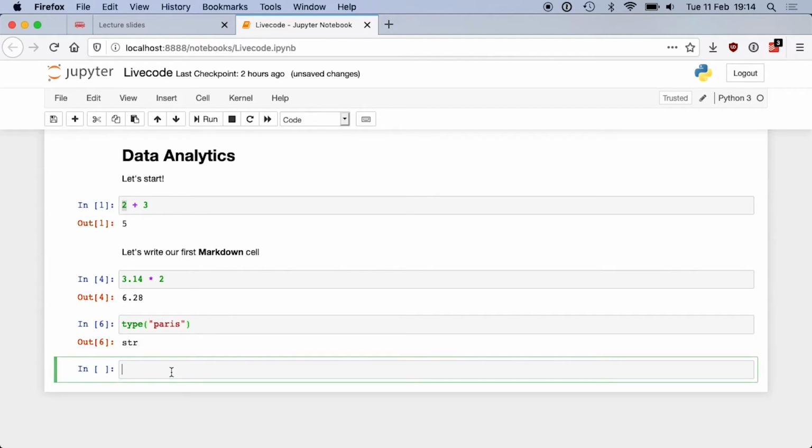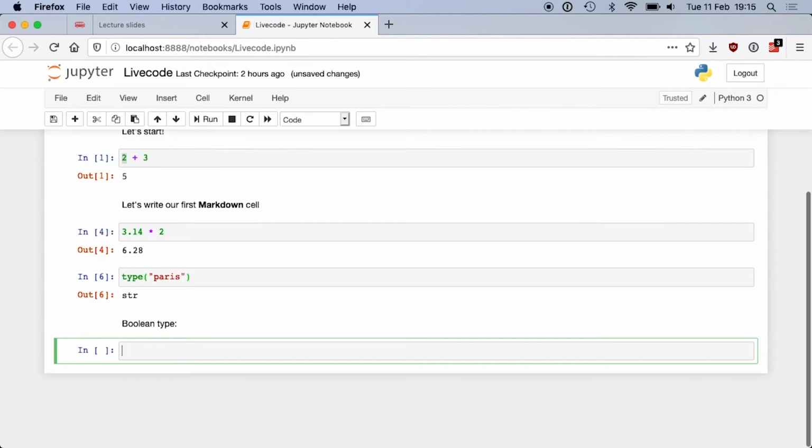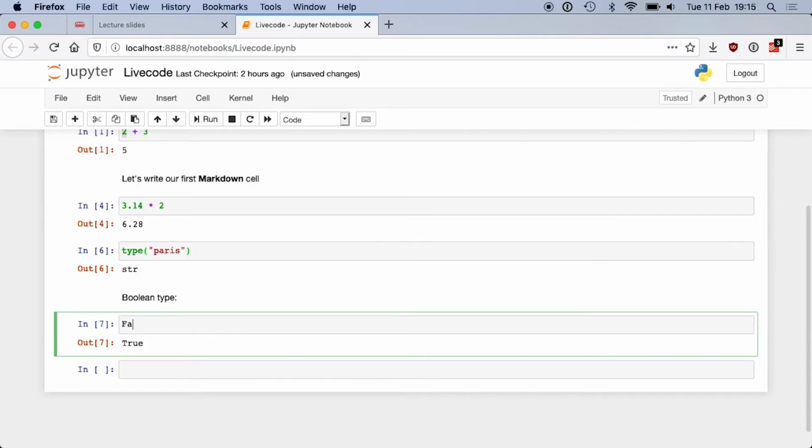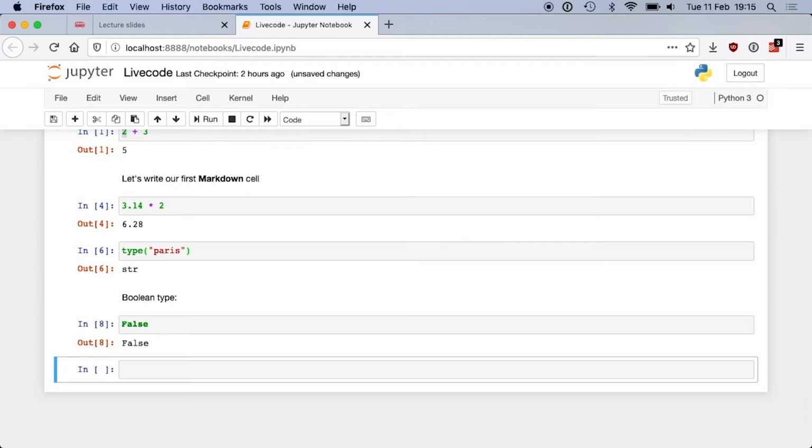And the third type, which is interesting, is type Boolean. And Boolean is a type which has only two values. Do you know the values of Booleans? So that's the 0 and 1 in the CPU, basically, of the computers, and that's true and false. And so true is written like this, with the capital T. If you don't put the capital T, it doesn't work. It's not recognized by the language. So you get true, and you get false, again with capital F.